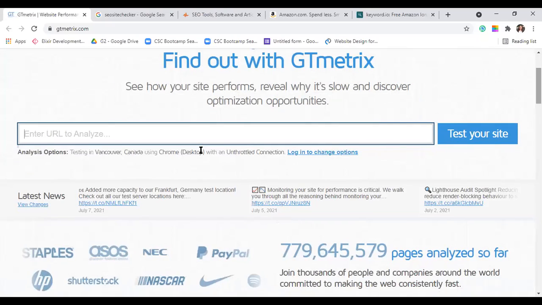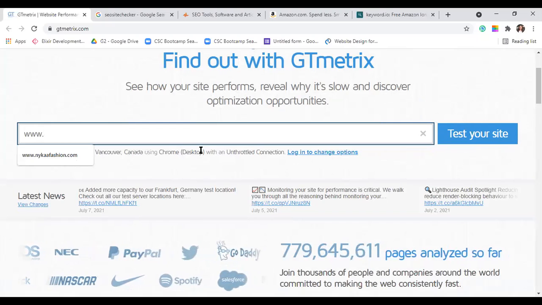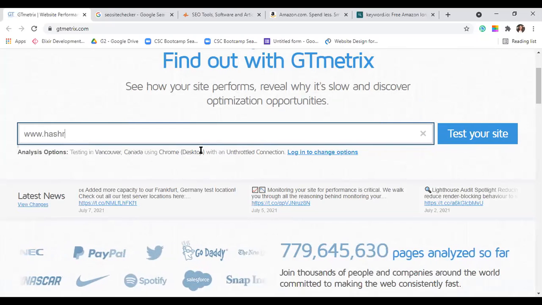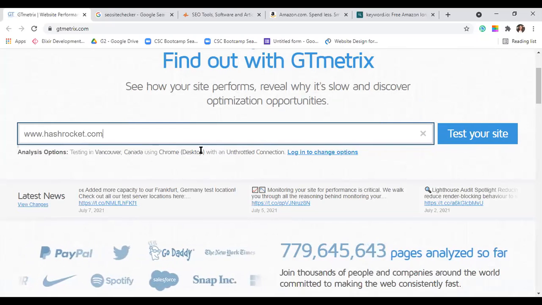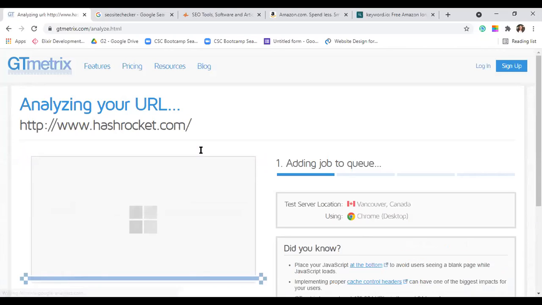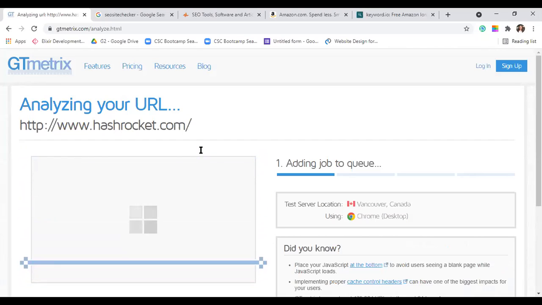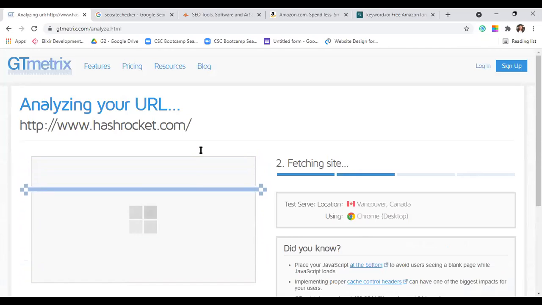And I write the URL, www dot, for example, hashrocket.com. Please don't mind, it will take a second to analyze the entire website.